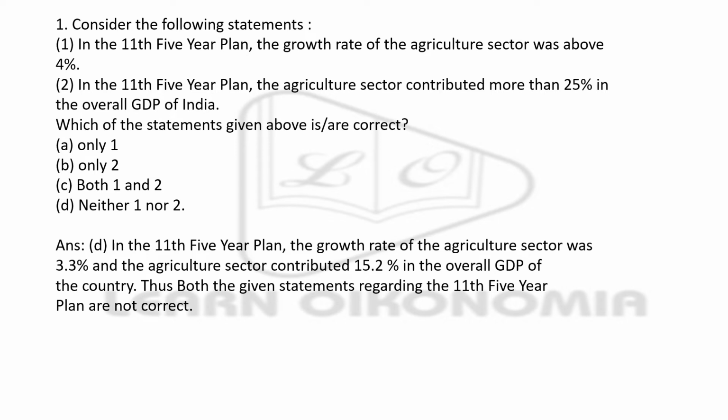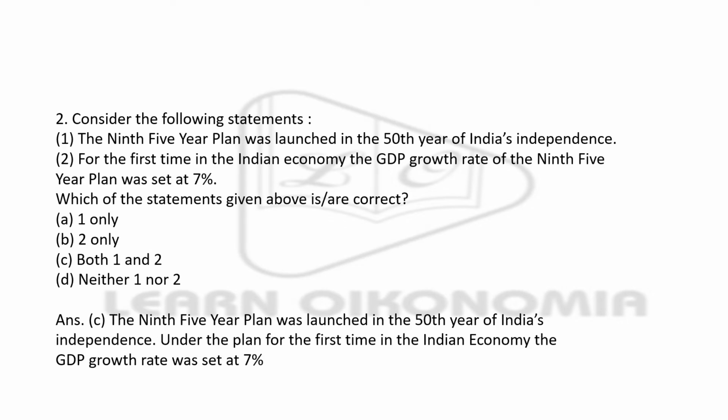With that we move on to the next question. This is with respect to planning. The question is on the 9th 5-year plan. Again, you are given two sentences. The first sentence: the 9th 5-year plan was launched in the 50th year of India's independence. The second sentence: for the first time in the Indian economy, the GDP growth rate of the 9th 5-year plan was set at 7%.